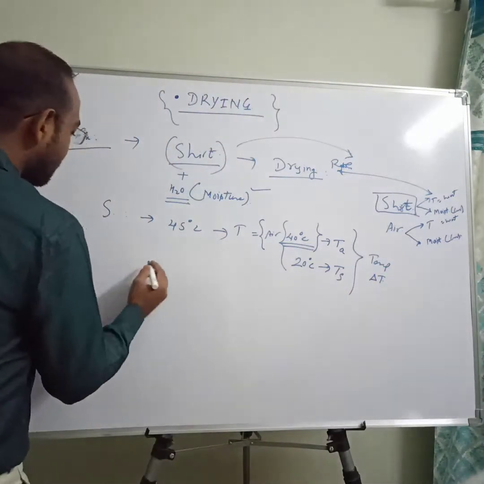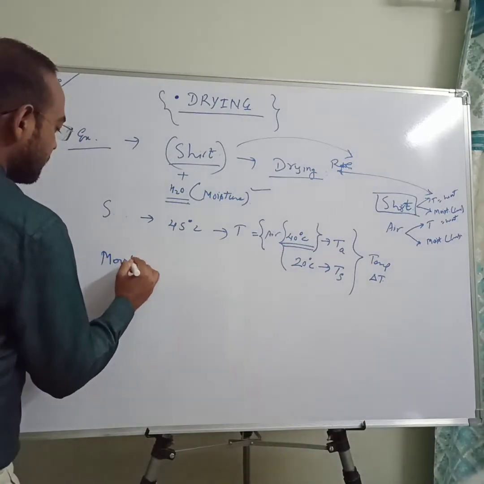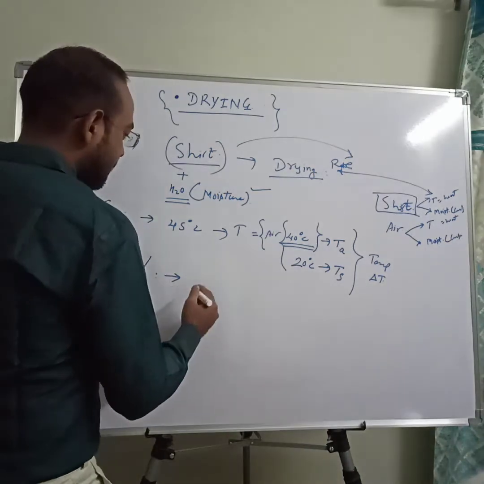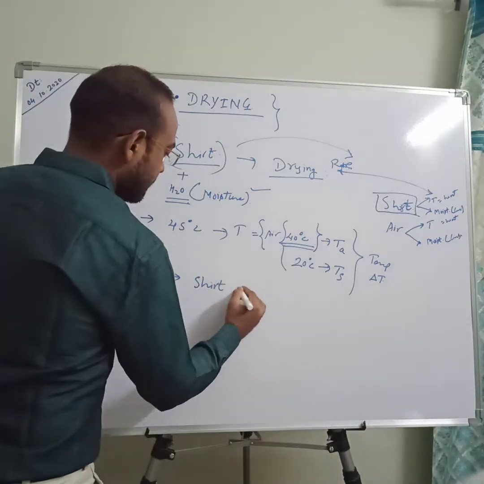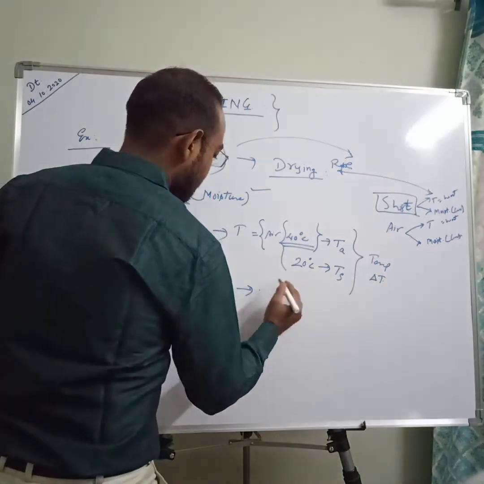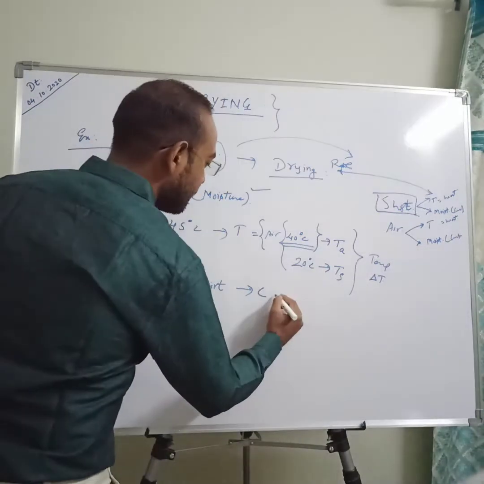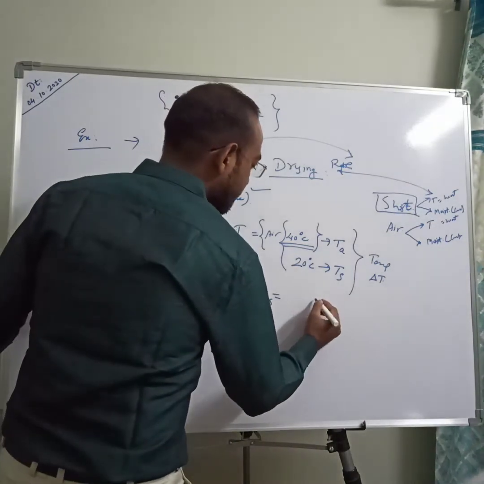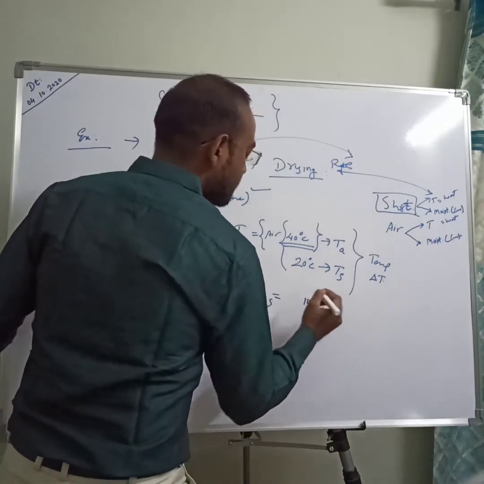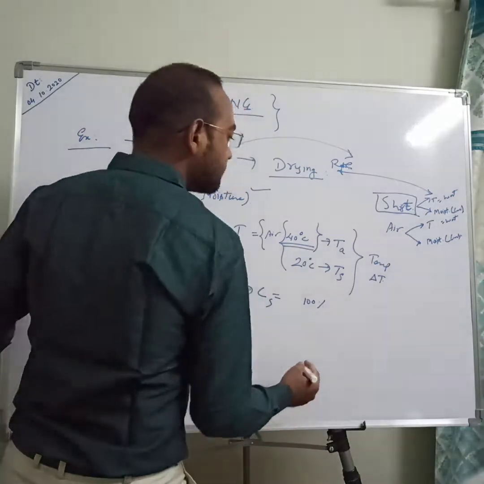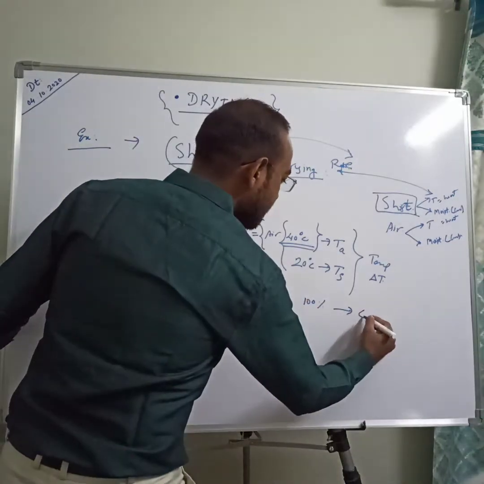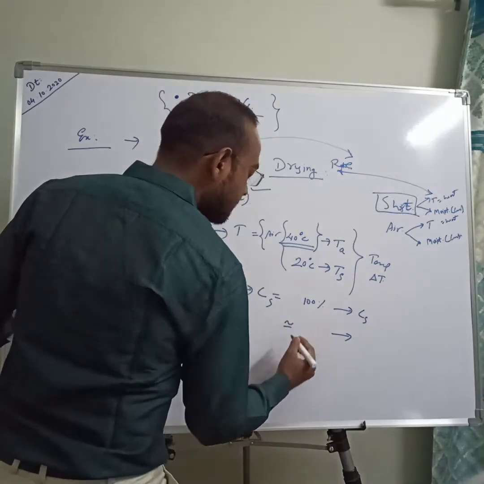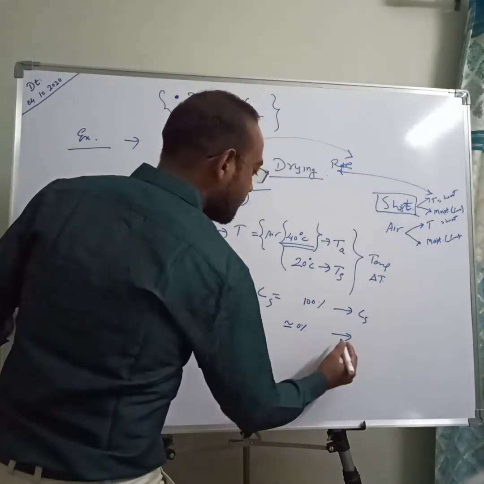Second thing, when we talk about the moisture content or water content of our shirt, we can see that the concentration in the shirt is around 100%, and almost negligible or 0% in air.